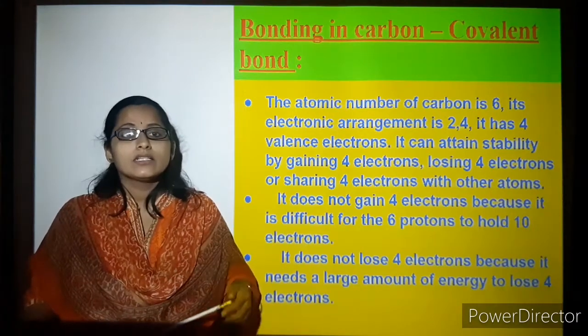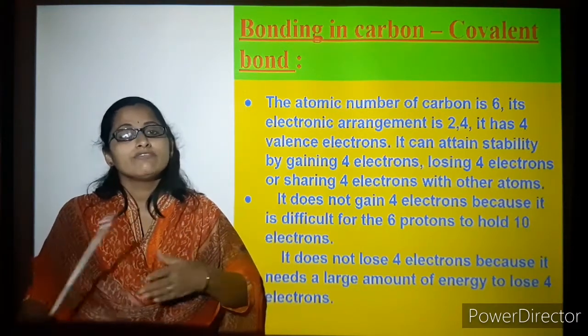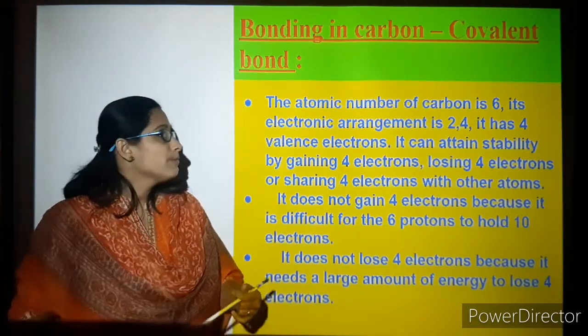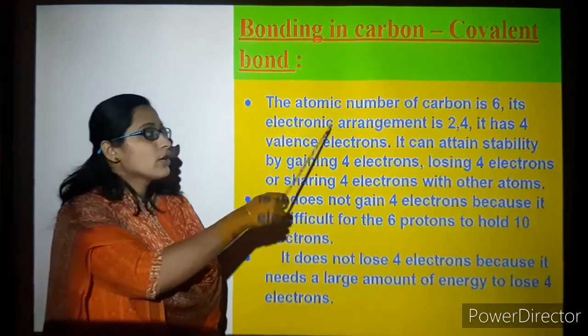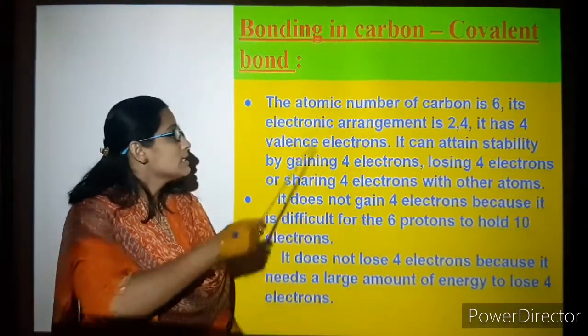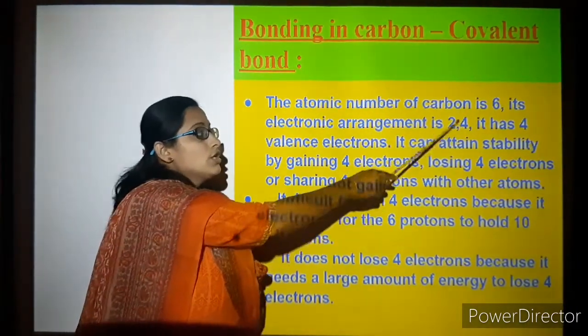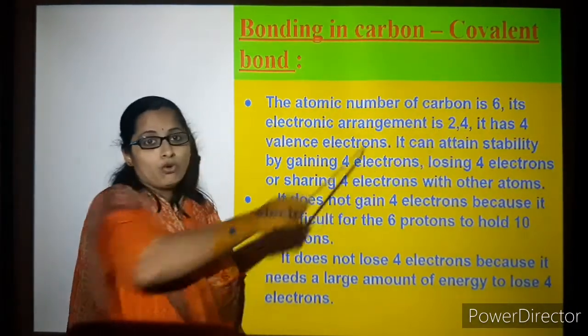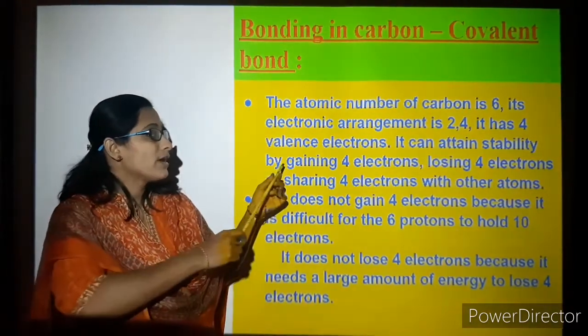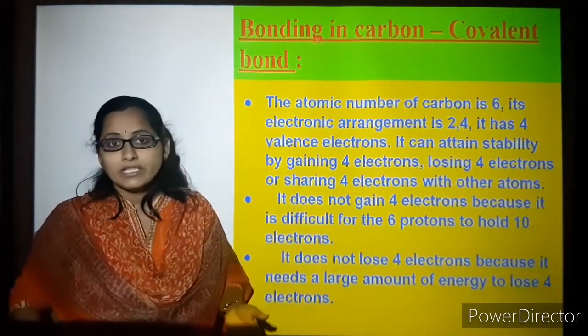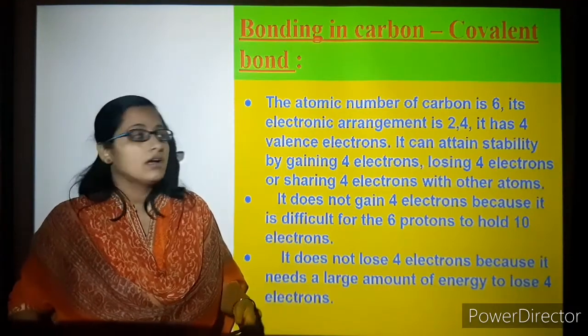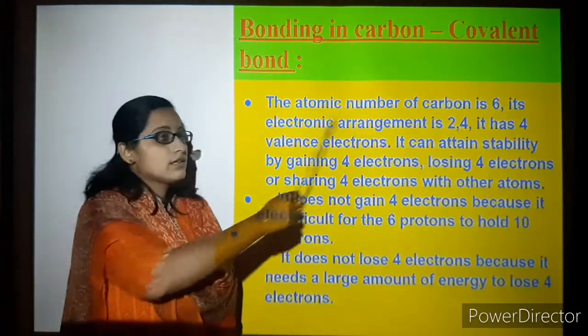That's why it is able to form bonding with different elements in nature. The electronic configuration of carbon is 2, 4. So in the outermost shell you have 4 valence electrons. 8 minus 4 is also 4.